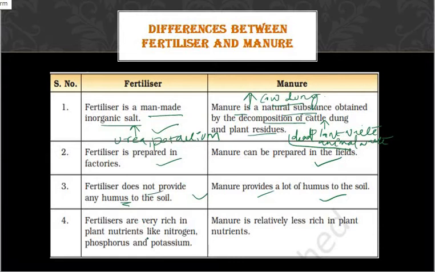Fertilizers are very rich in plant nutrients like nitrogen, potassium and phosphorus, whereas manure is relatively less rich in plant nutrients. You can write it like this: manure is relatively less rich in nitrogen, potassium and phosphorus, whereas fertilizers are very rich in plant nutrients like nitrogen, phosphorus and potassium.